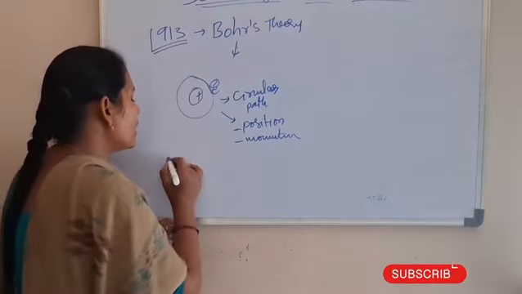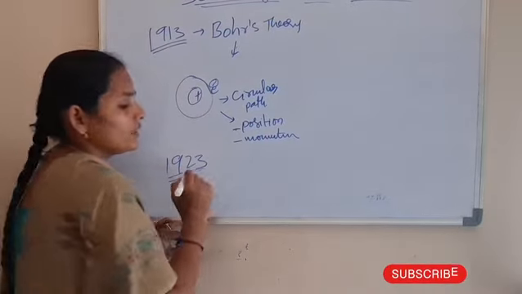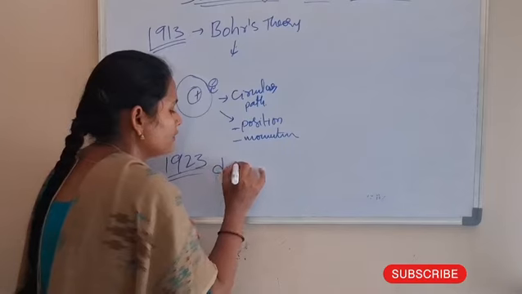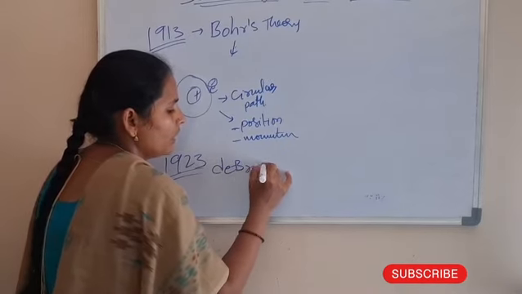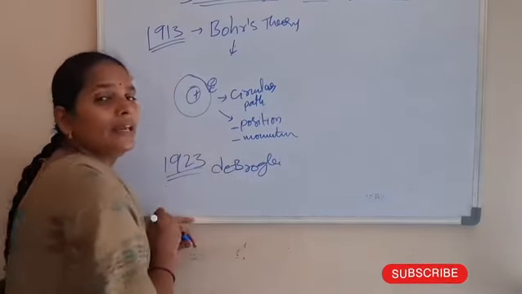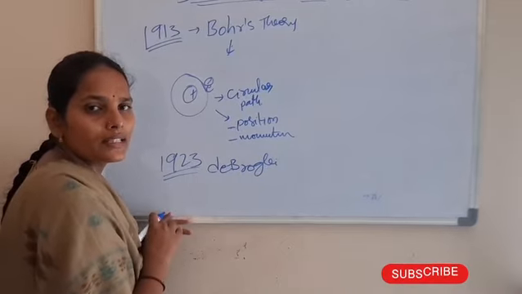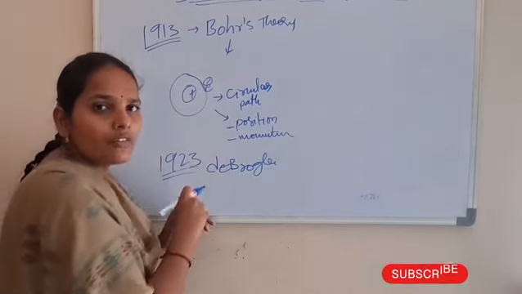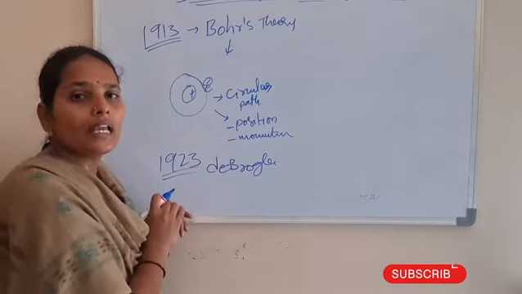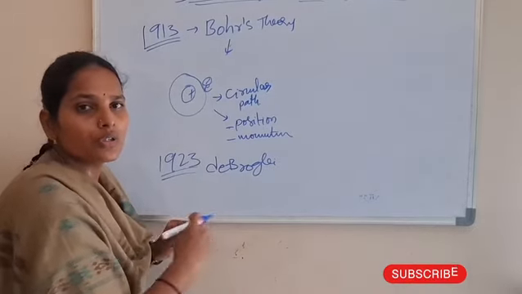But later on, in 1923, the scientist de Broglie said that the electron revolves around the nucleus in an atom in a wave motion.